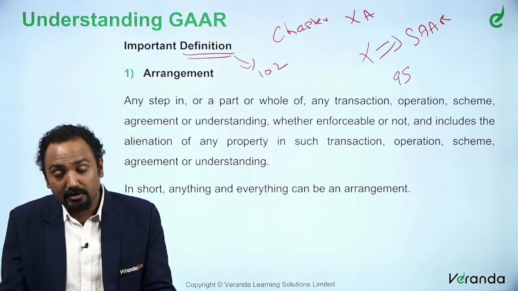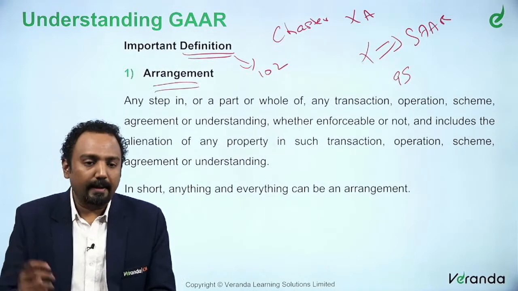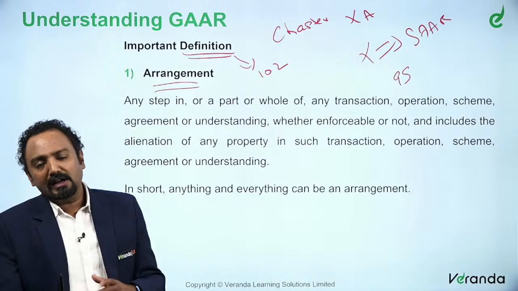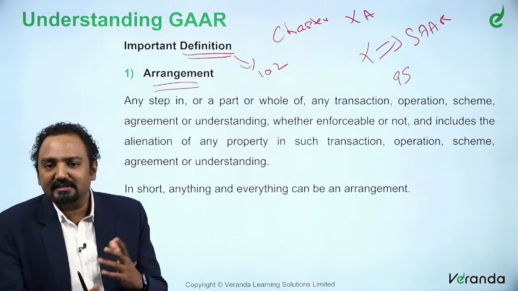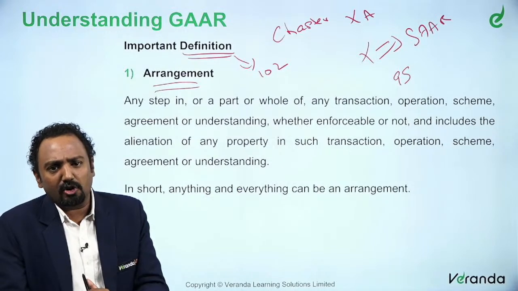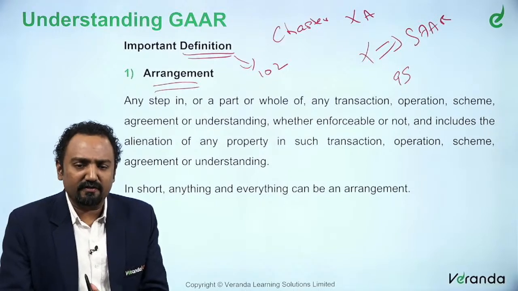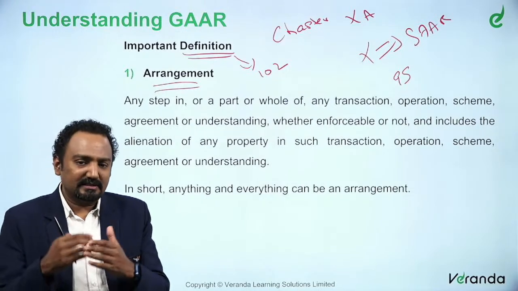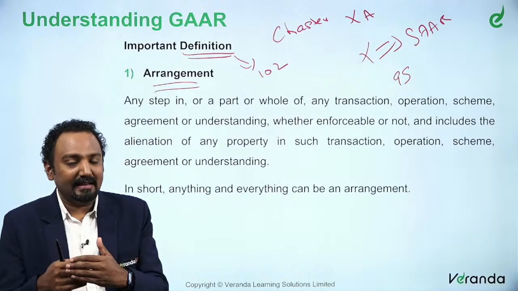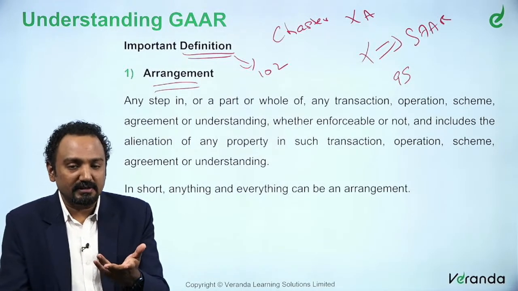So the first one that we are going to see is the word arrangement. Now when you speak about this word arrangement, what exactly do you think it refers to? In regular, common English language, what does the word arrangement refer to? Something like some planning, right? You have something to do with another person.